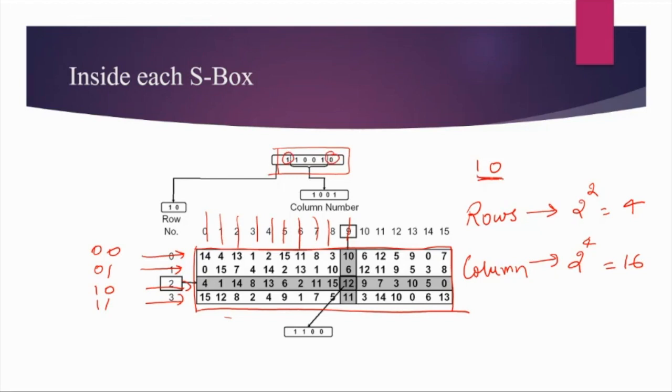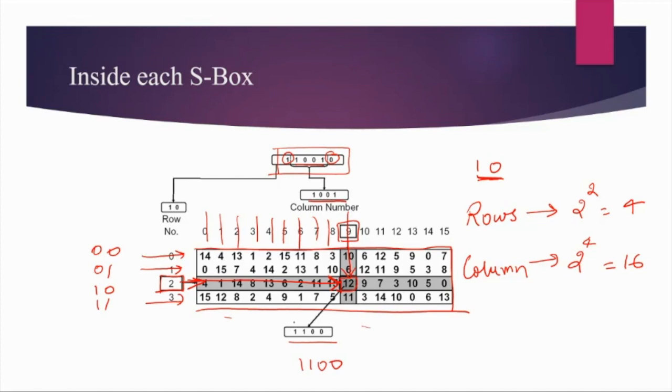This is 1 and 0, which is 2, so we pick 2 in the row. The remaining bits are 1 0 0 1, which is nothing but 9, so we follow 9 in the column. Whatever is written there becomes the 4 bits that you give as output. Since 12 is written here, the output of this S box is 1 1 0 1.